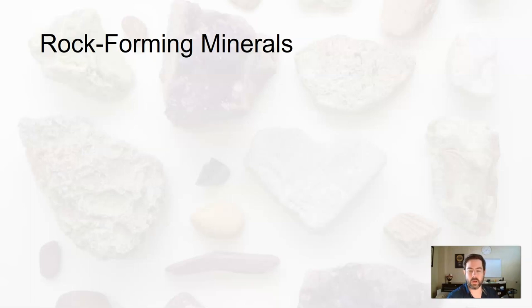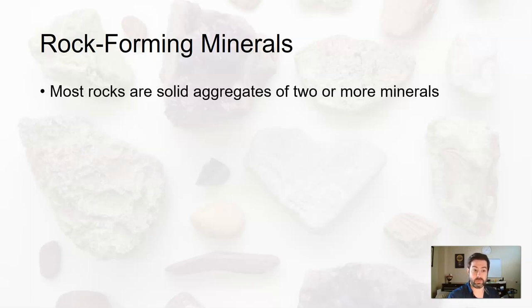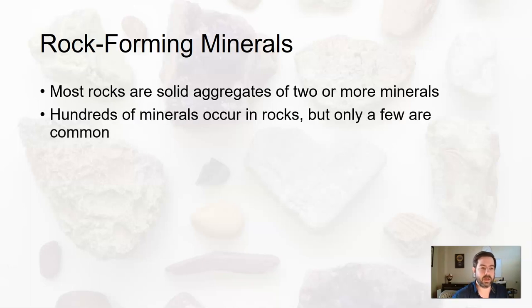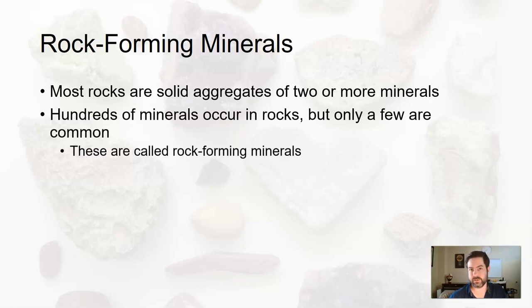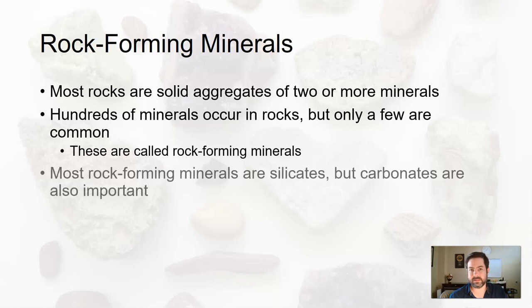So as far as rock-forming minerals are concerned, most rocks are aggregates, collections of 2 or more minerals. Every once in a while you can get a rock made up of a single mineral. You can also get rocks made up of non-mineral stuff, organic material. So more on that when we talk about rocks. But in any case, hundreds of minerals occur in rocks, but only a few are common. These are known as rock-forming minerals. And as I mentioned, most rock-forming minerals come from the silicates, but carbonates also play an important role.